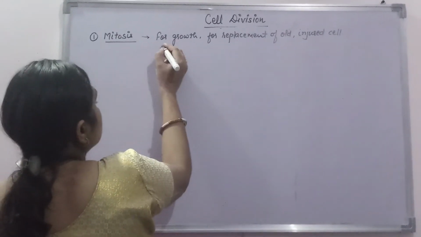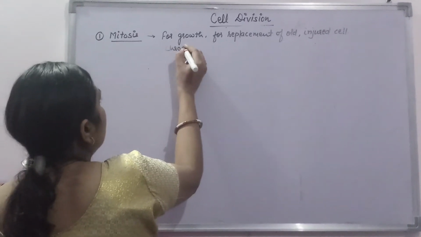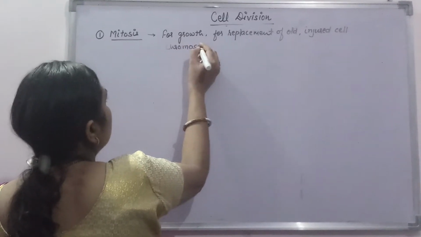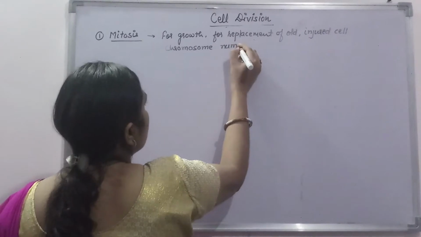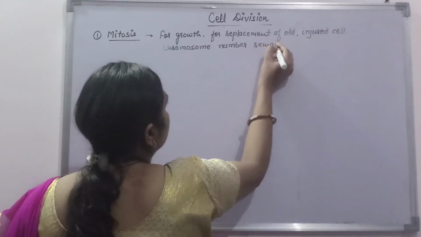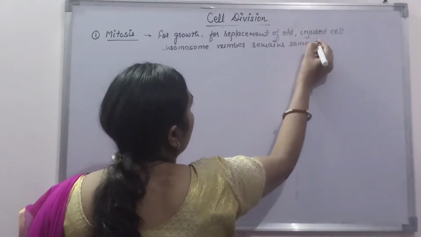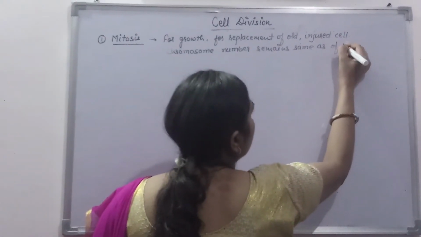In mitosis, chromosome number remains same as of parent cell.